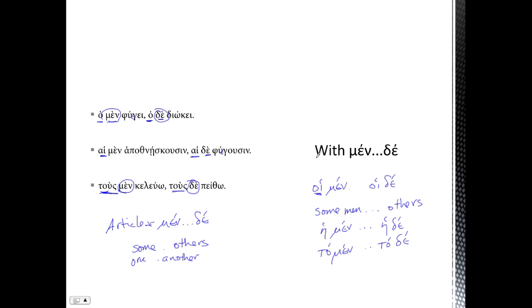So that's one way that the pronominal article is used. The other thing to watch is without the men and just the de by itself. So you're going to have an article plus de, and then your sentence continues. And this shows a shift in subject, usually from the previous sentence. That is, there's something in the previous sentence, maybe a direct object, which now in the second sentence, which begins with the article and de, is now going to become the subject.